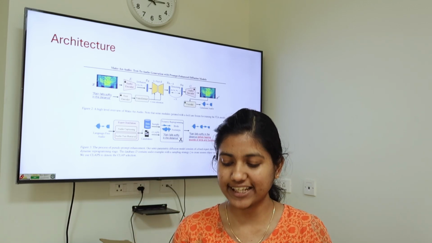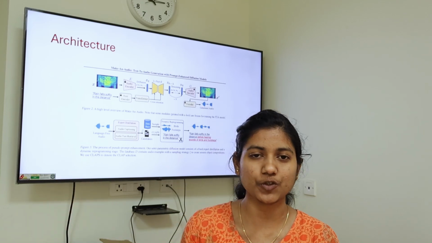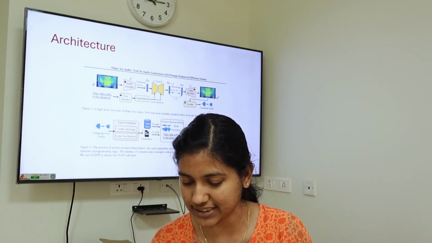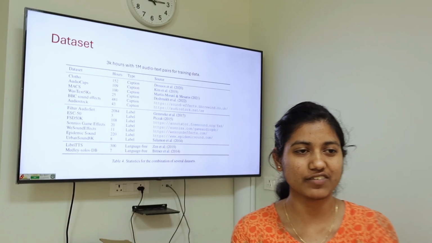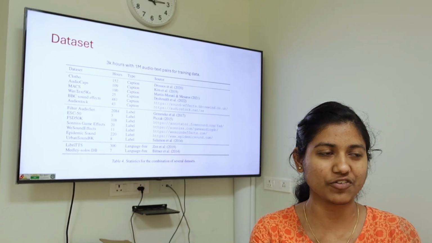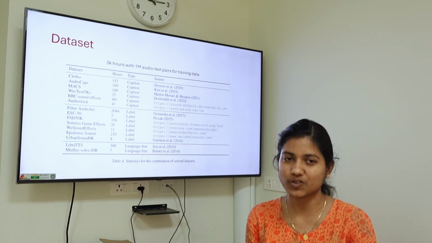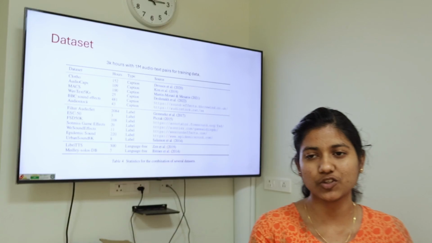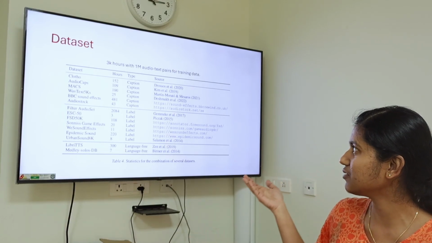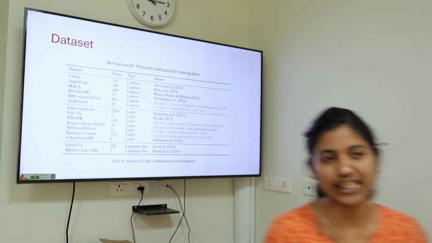This looks pretty complex, so I'll gradually take you through each of the components step by step. Before starting anything in data science work, first what we need is the data set. The better the data set, the better the results. These are the data sets these authors used for the Make an Audio paper. Here they have divided it into three components.